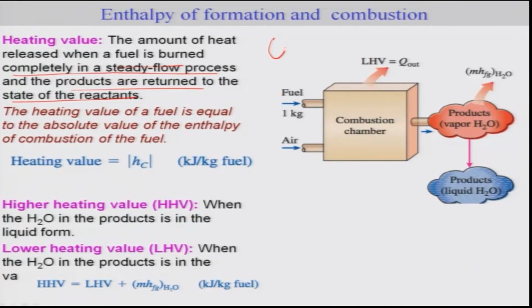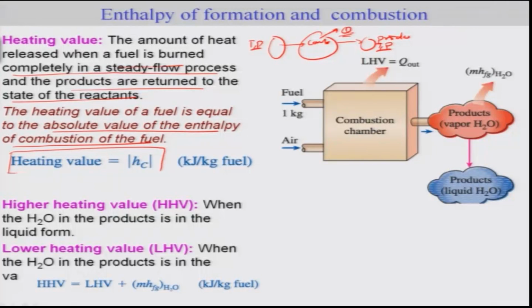That means the reactants are also at T and P. There is a combustion which occurs, and this releases certain heat, and the products are also brought to the same state, which means T and P. Whatever heat is released is basically your heating value. So, the heating value of a fuel is equal to the absolute value of the enthalpy of combustion of the fuel.